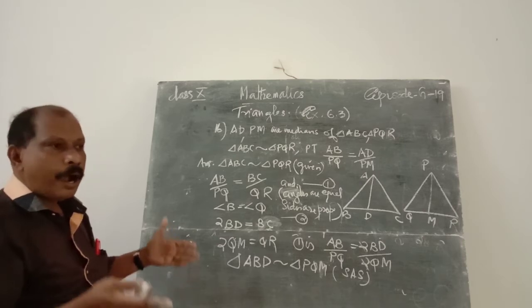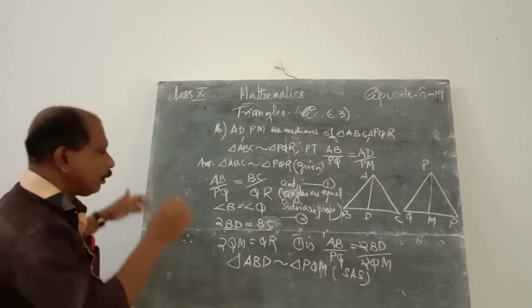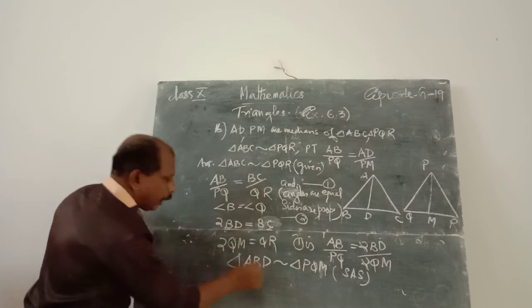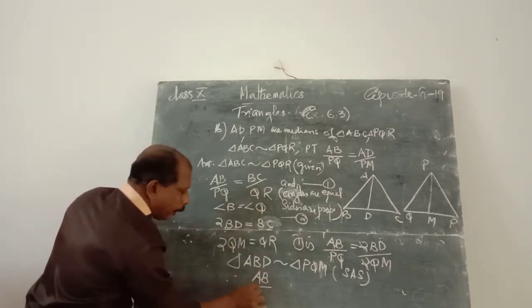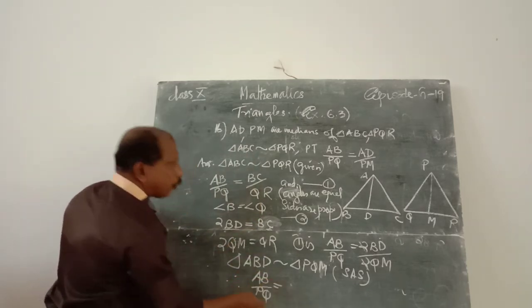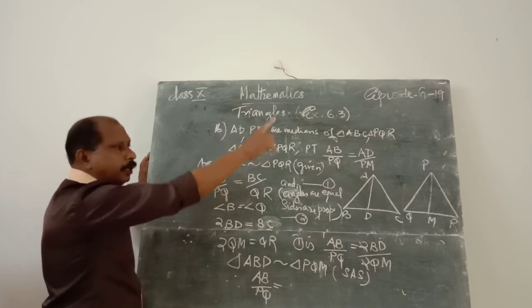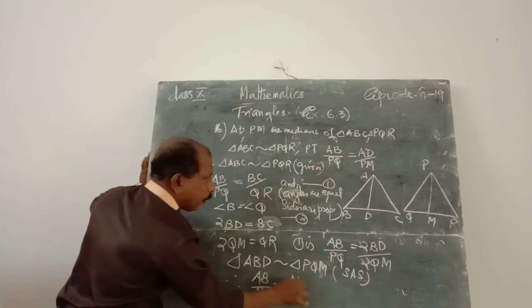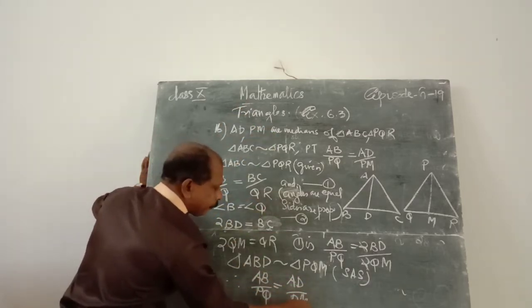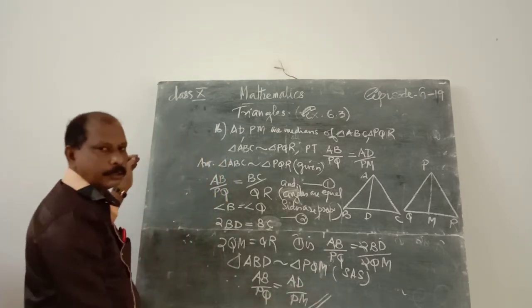Therefore, all three sides are proportional. Therefore, AB by PQ is equal to, what is the third side? AD by PM. That is the conclusion. Clear?